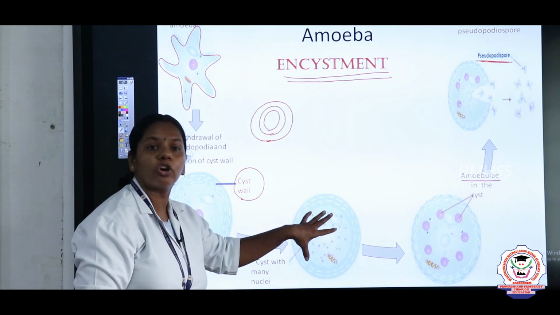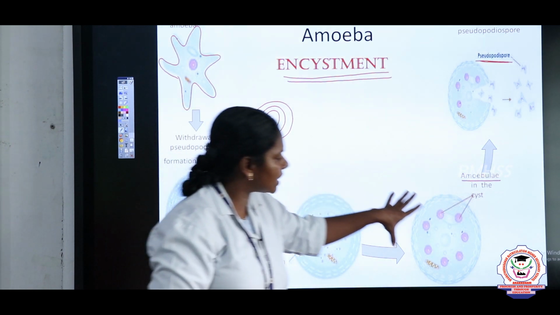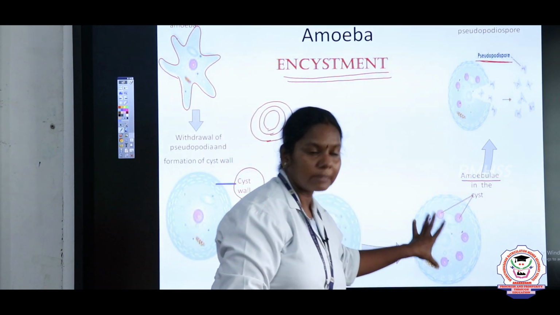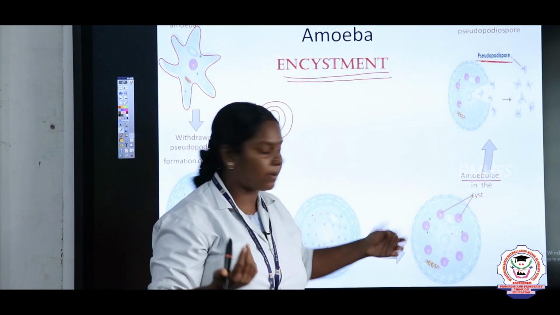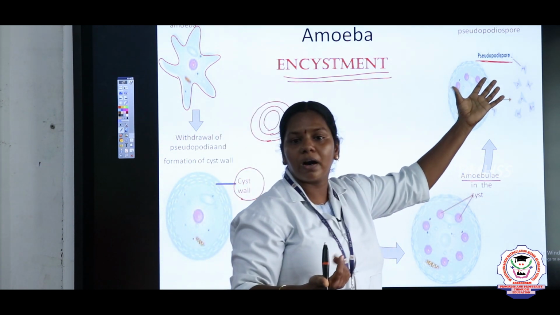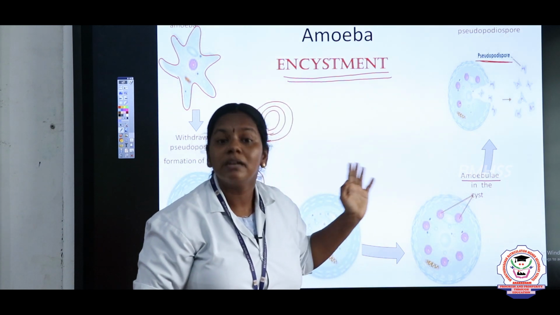The nucleus undergoes multiple fission and produces many daughter cells, and later the cyst wall absorbs water, it breaks into fragments and releases the young amoeba. So this process we call multiple fission.